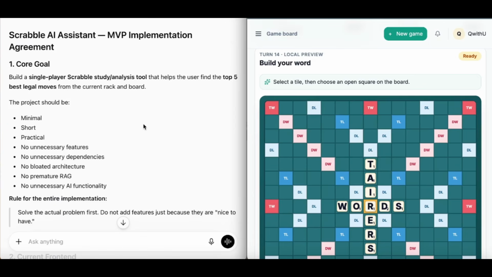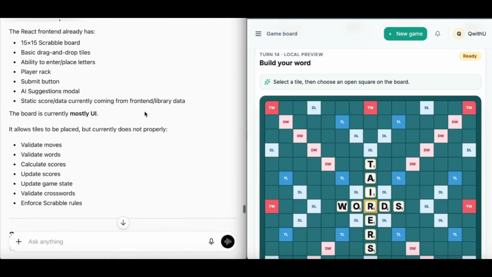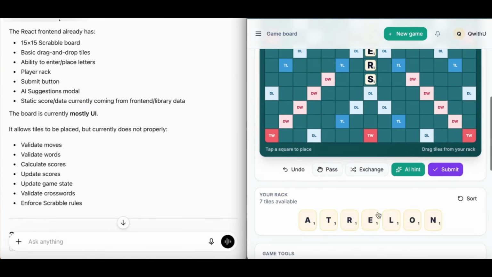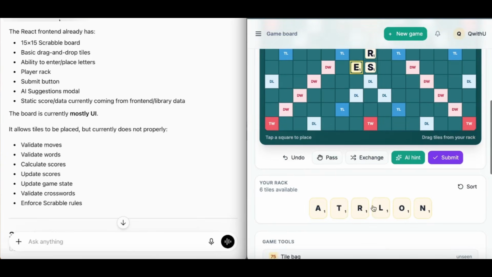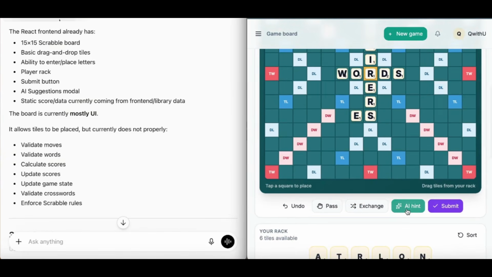connect and we're gonna turn this front end feature to a full stack wherein we're gonna have our front end working together with our back end. So we have our current front end working a 15 by 15 Scrabble board, and we have here a basic drag and drop. We can place it anywhere. We have our present tile rack. We have also our submit button, our AI suggestion modal here.